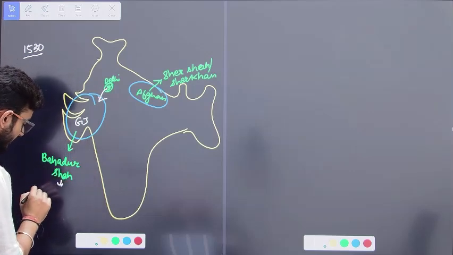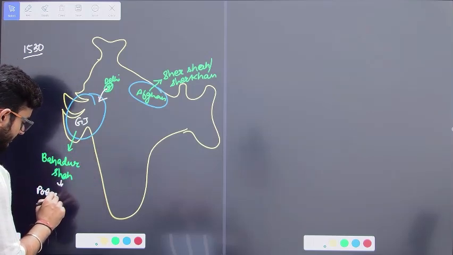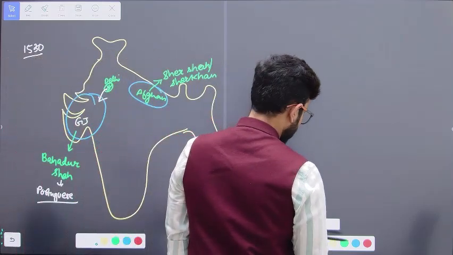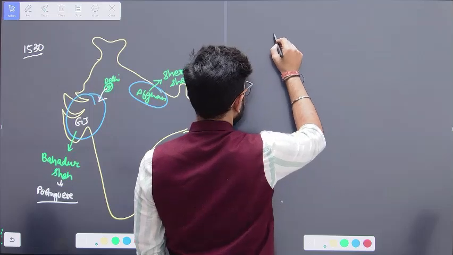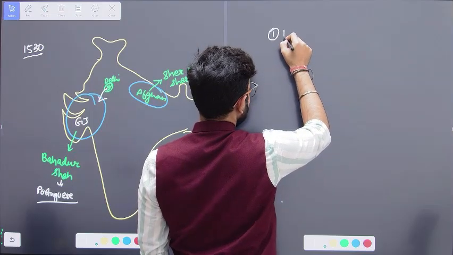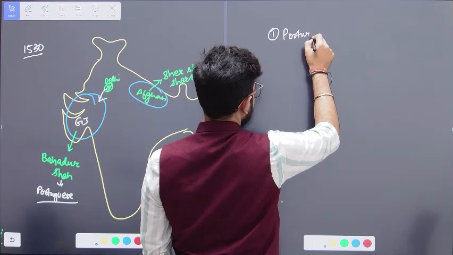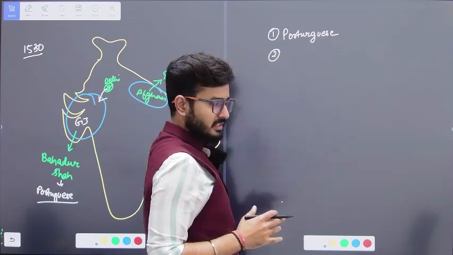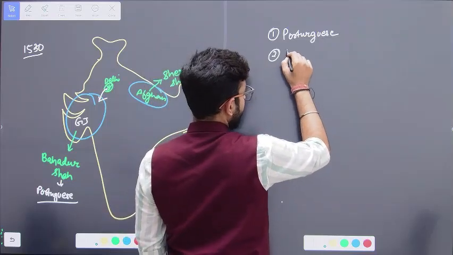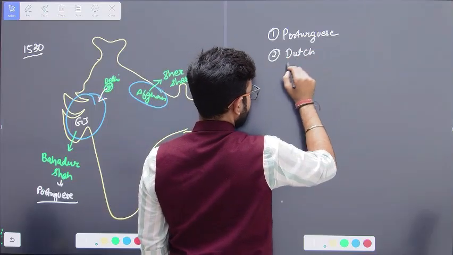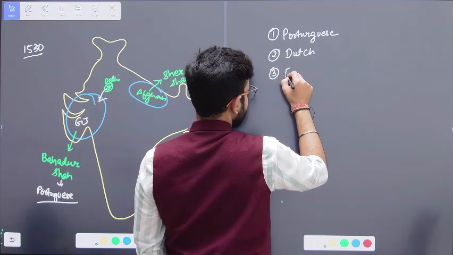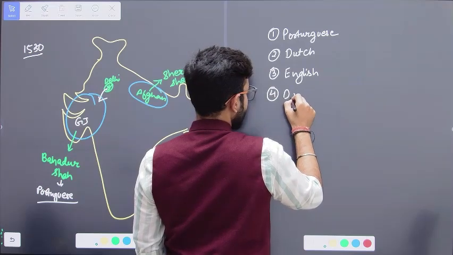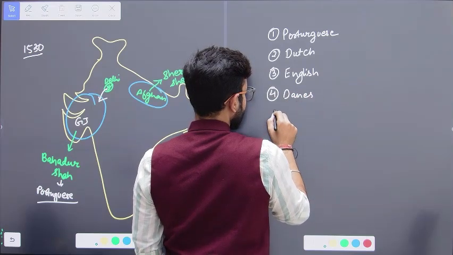During the 1530s and 40s in India, there was also one European in India, that is the Portuguese. Now you might wonder who the Europeans are. We'll talk about them in modern Indian history. But when we talk about Europeans in the Indian subcontinent, there were 5 Europeans who came to India. The first was Portuguese, the second Dutch, the third English, the fourth Danes, and the last French.